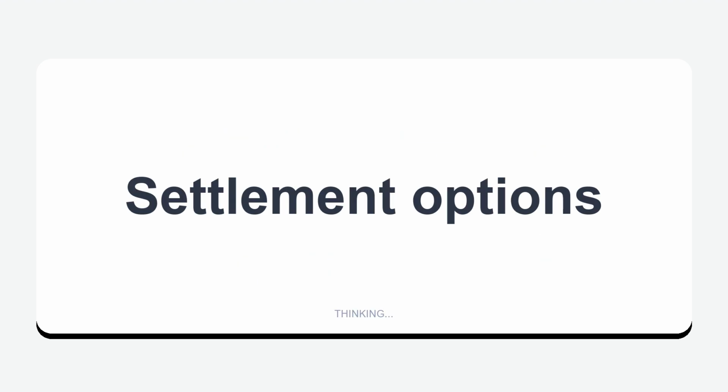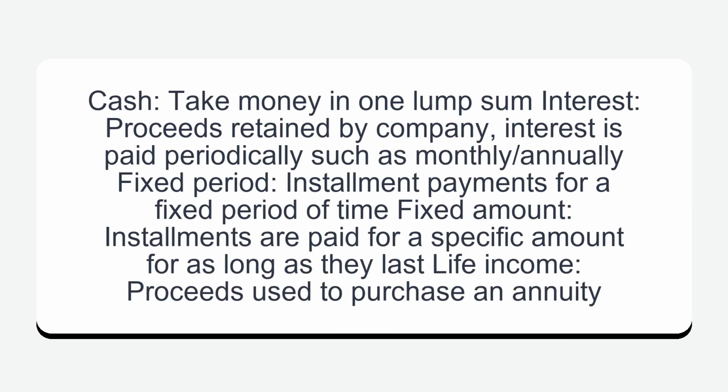Settlement options: cash, take money in one lump sum. Interest: proceeds retained by company, interest is paid periodically such as monthly or annually. Fixed period: installment payments for a fixed period of time. Fixed amount: installments are paid for a specific amount for as long as they last. Life income: proceeds used to purchase an annuity.